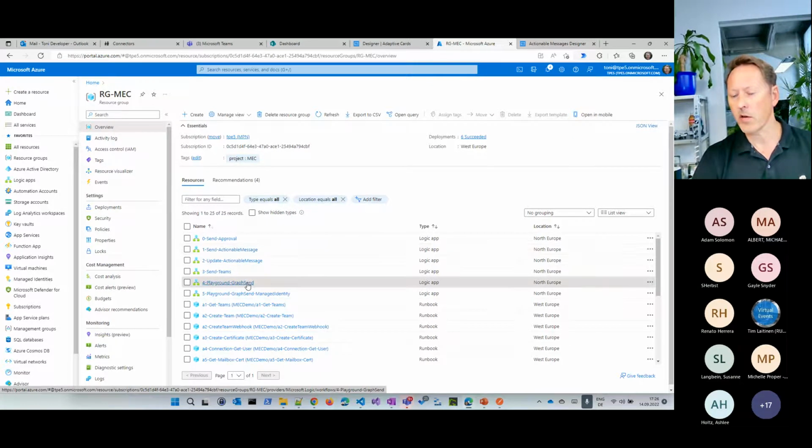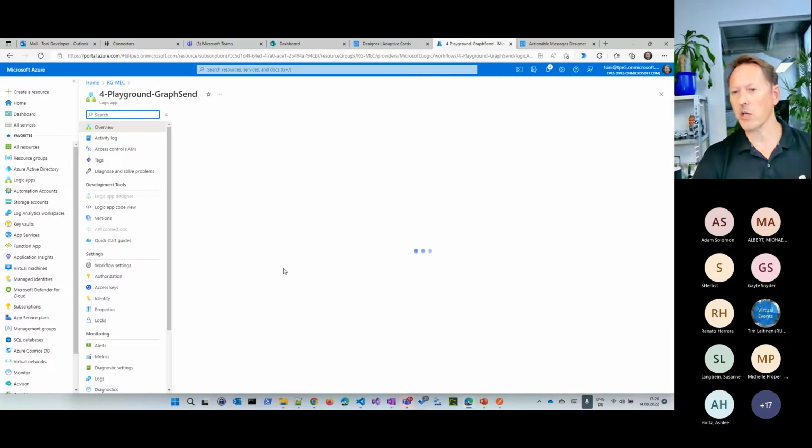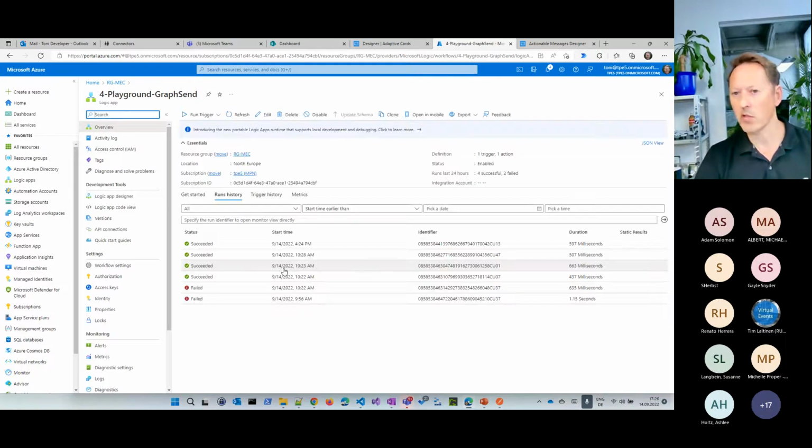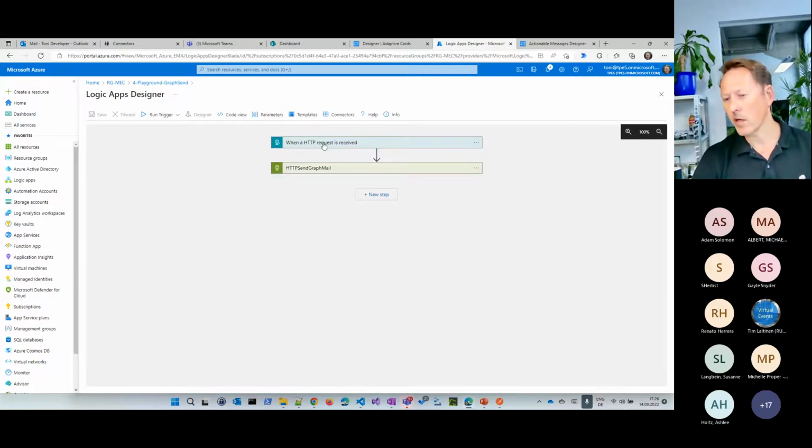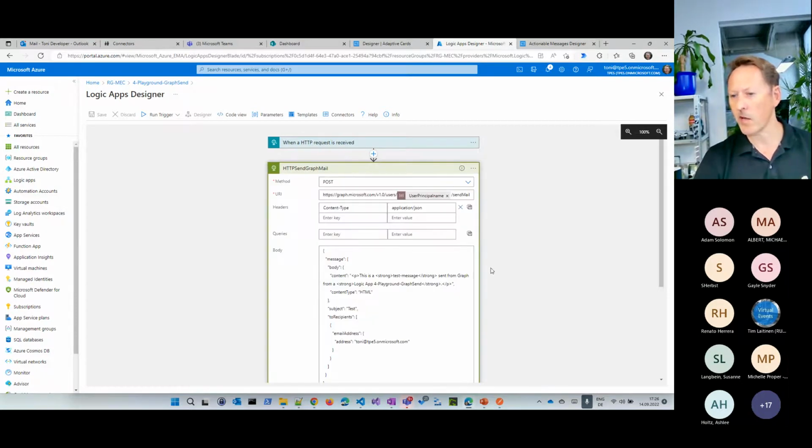So the first thing, when you want to send such an actionable message as a part of a business process, you would create such a flow. And here's a very simple sample. How can you do that? Well, you can have a trigger like here. Say, when I run this trigger, when I do a post against this one, then please send a message.